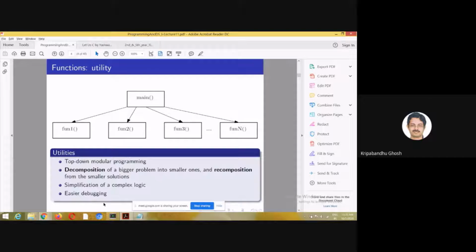Okay, and of course, as I already mentioned, it is much easier to debug. So if there is an error, if you can decompose your program into small sub problems, or sub modules or functions, you can check each and every function individually for an error, because the error must be in basically one of the functions, right? So if you can identify the right function, then it boils down to correcting that particular function, and then the onus comes on the team which was responsible for that function.